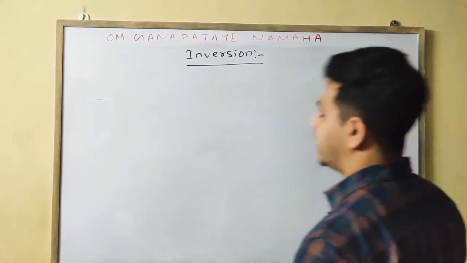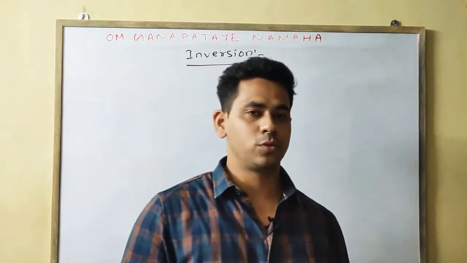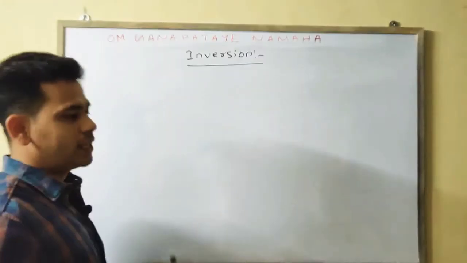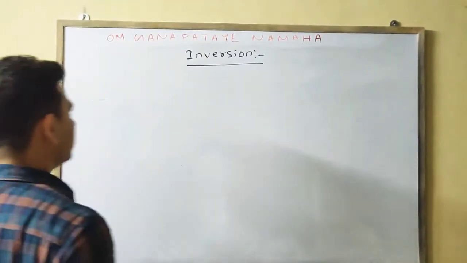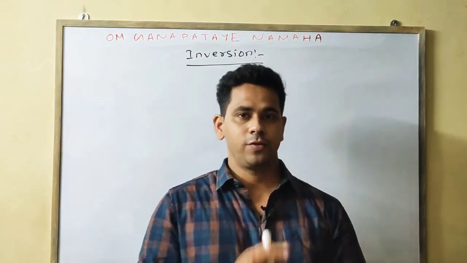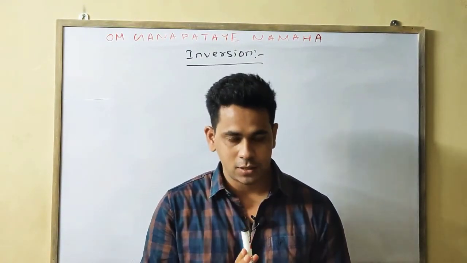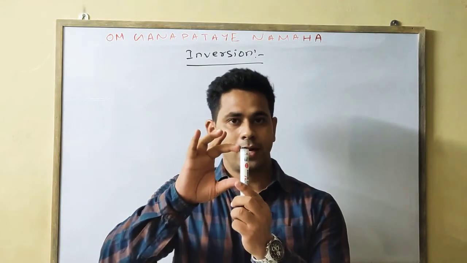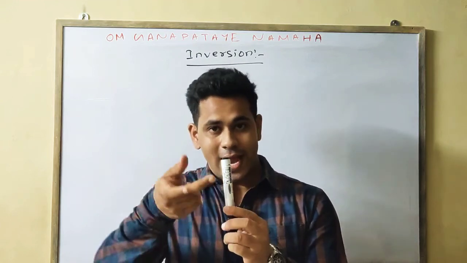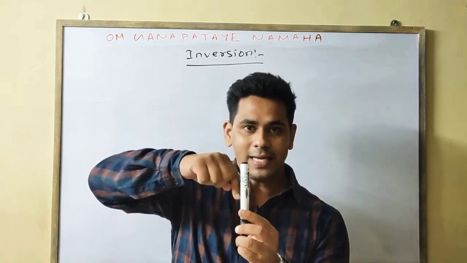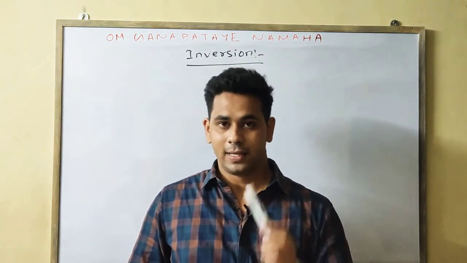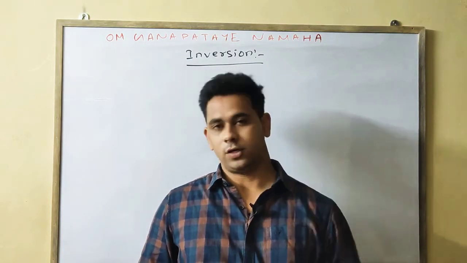Now we'll come to the types of chromosomal aberration, that is, changes in the arrangement of the genes. First is inversion, then we'll discuss translocation. In the case of inversion, we can say inversion is produced if a chromosomal part breaks away, is inverted, and then gets reunited, and that inversion is about 180 degrees. Then that is known as inversion.